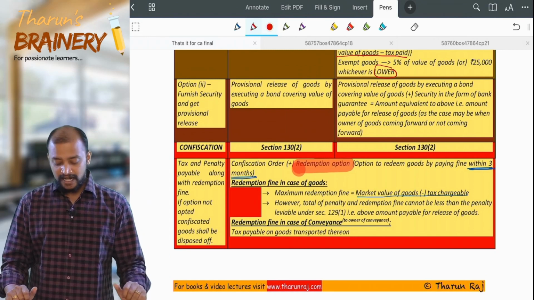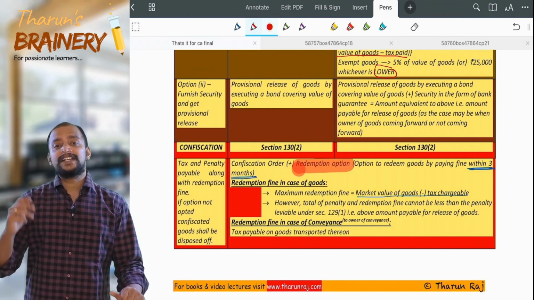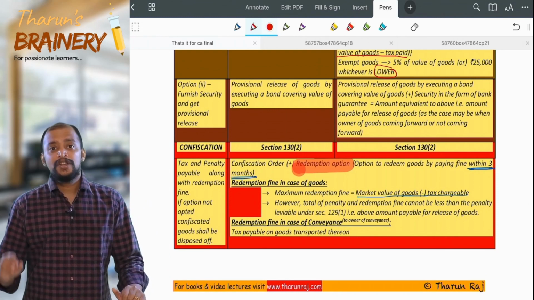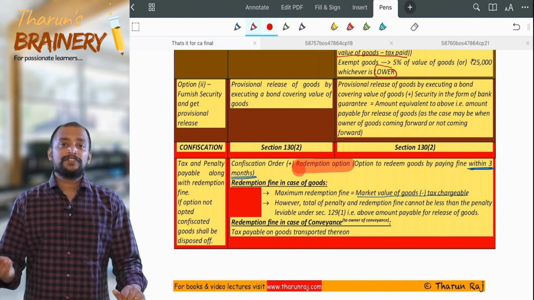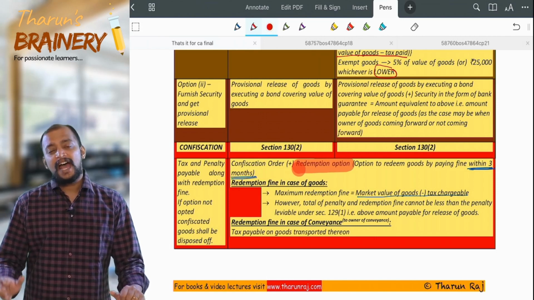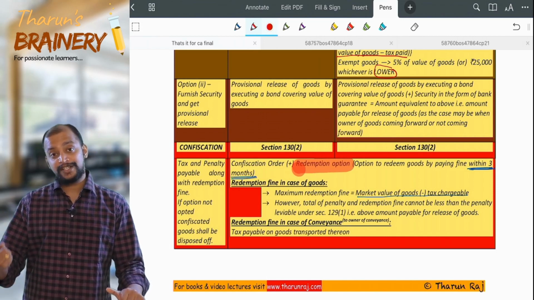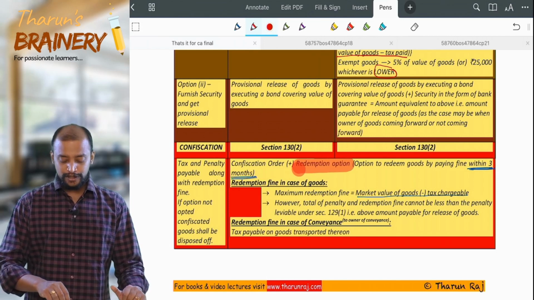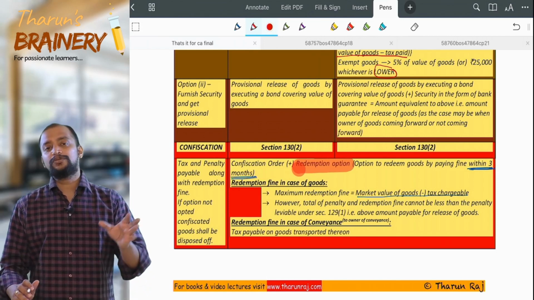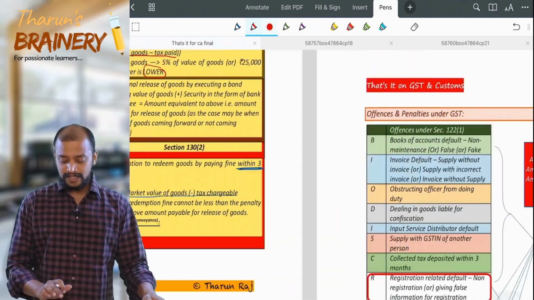What is the redemption fine in case of conveyance? Tax payable on the goods which are transported in the conveyance. So there are some goods which are liable for confiscation. What will be the tax payable on those goods? That tax payable will be taken as the redemption fine. So tax payable on the goods transported thereon, that much should be paid as the redemption fine, then the goods will be released and the conveyance will be released. So this is about